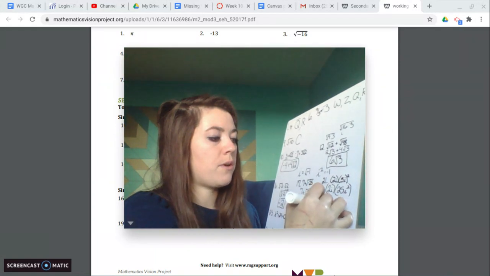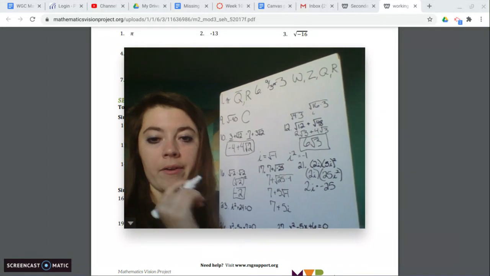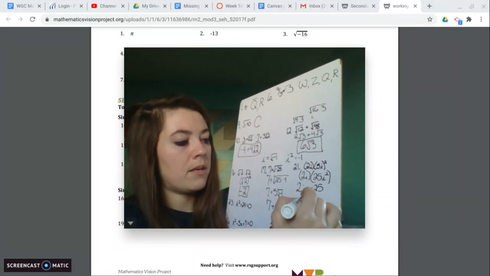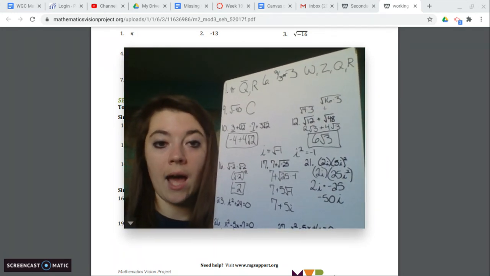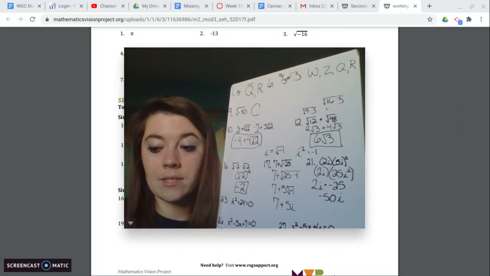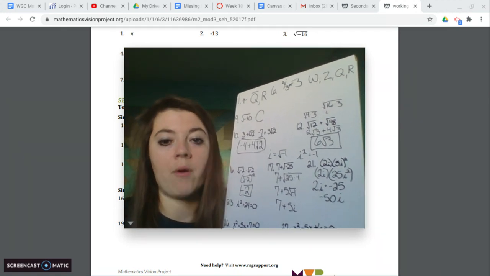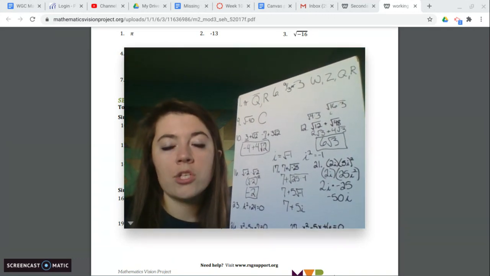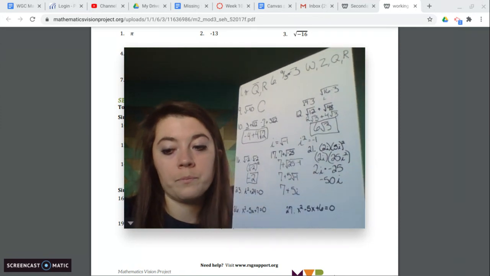So we've got 2i times -25. Now, 2 times -25 is -50i. Now, we can't do anything with just a plain i. That's going to stay i, just like that. But when we have an i squared, we can simplify that. When we have an i to the third power, we can simplify that. i to the fourth power, we can simplify that. So you're just taking the square root of -1 to whatever that power is, simplifying that down and seeing what you get, okay?